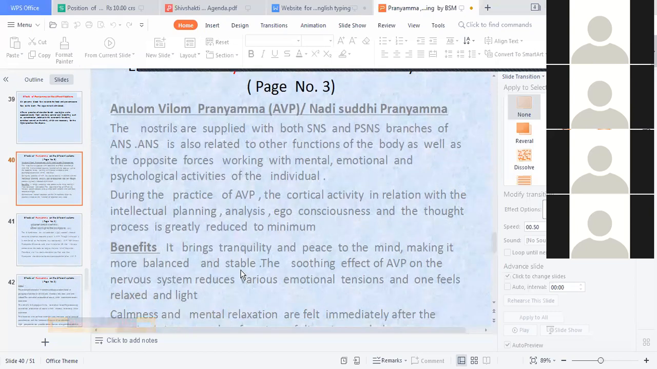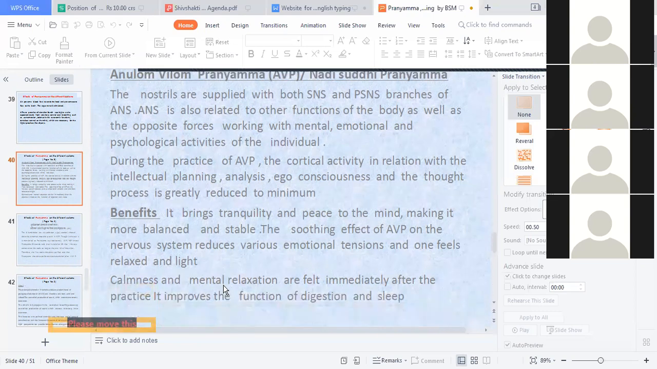The soothing effect of Anulom Vilom Pranayama on the nervous system reduces the various emotional tensions and one feels relaxed and smooth. The best breathing exercise is Anulom Vilom. Anulom Vilom starts with the inhalation from the left side, which acts on the parasympathetic nervous system. So left से inhale करते हैं, right से exhale करते हैं. Exhalation should be longer than that of inhalation. Then again you breathe in from the right nostril and exhale to the left. So equilibrium is attained between the sympathetic nervous system and the parasympathetic nervous system.